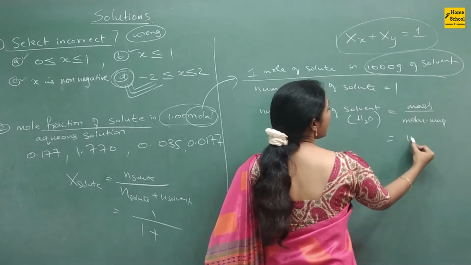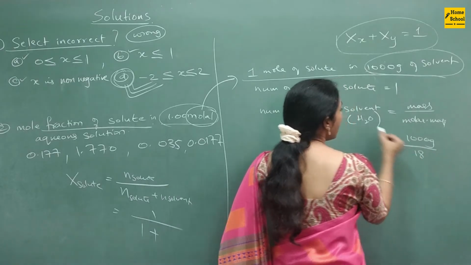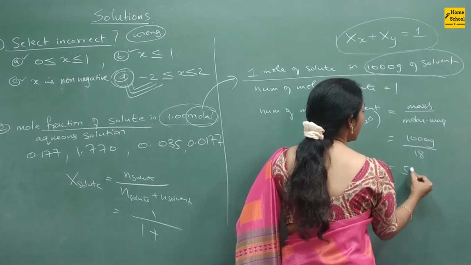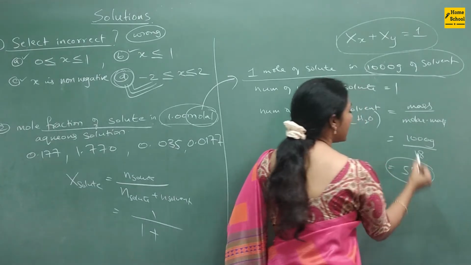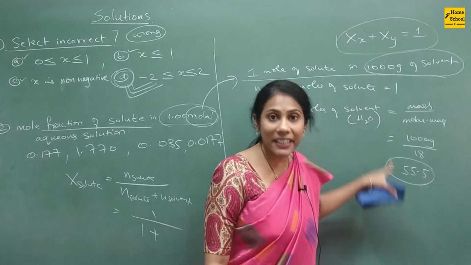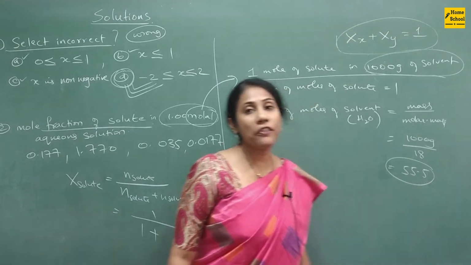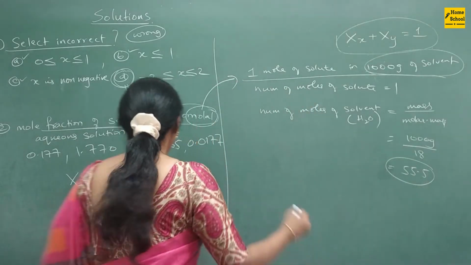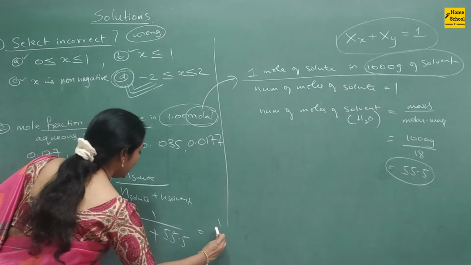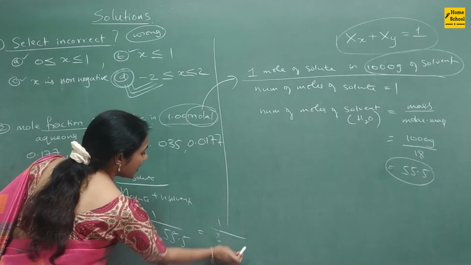Mass is 1000 grams, right? And molar mass of water is 18. So 1000 divided by 18 is 55.5. Always remember this number, guys. So this is the number of moles of water, molality of water is 55.5. So here, 1 divided by 1 plus 55.5.